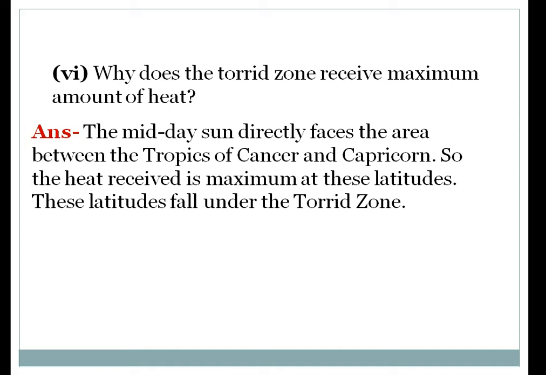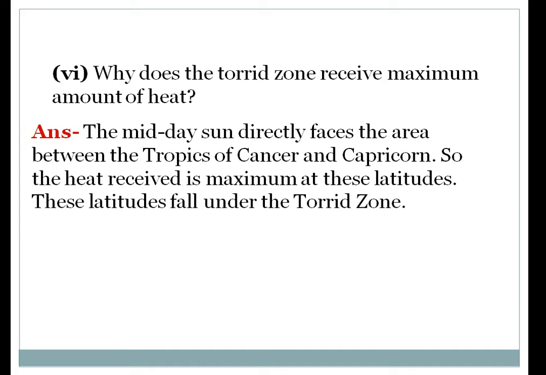So the torrid zone, is it clear to you? It's from the Tropic of Cancer to the Tropic of Capricorn, and here the sun is facing directly at midday. That's why this torrid zone receives maximum amount of heat. You can frame the answer on your own also, or you can revise this answer by reading the textbook diagram very clearly, which will make you crystal clear why the torrid zone receives maximum amount of heat.